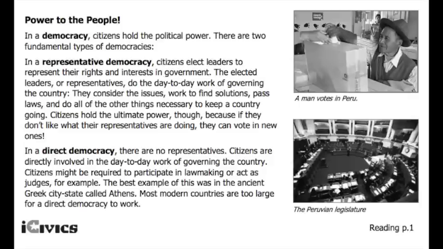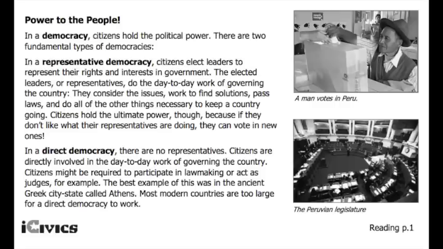In a direct democracy, there are no representatives. Citizens are directly involved in the day-to-day working of the government. So underline or highlight the first two sentences there, all the way down to the day-to-day work of governing the government. In a direct democracy, the people directly vote on everything. Citizens might be required to participate in lawmaking or act as judges, for example. The best example of this was an ancient Greek city called Athens.